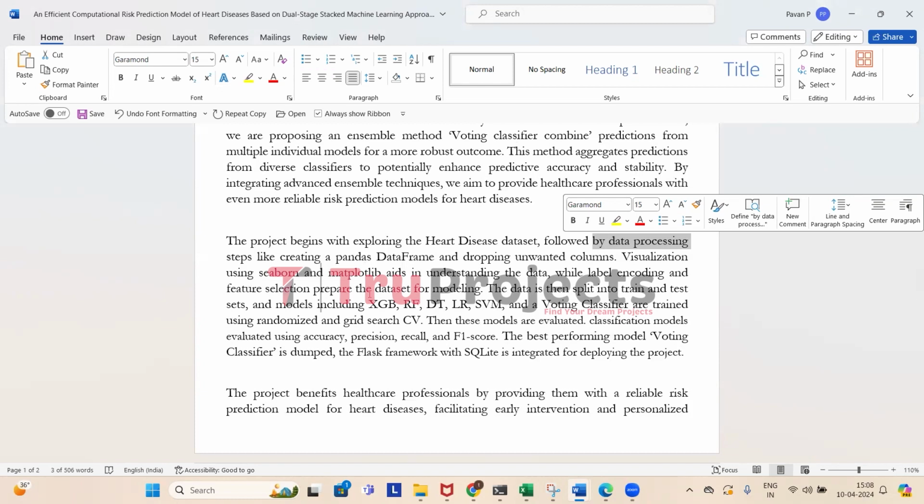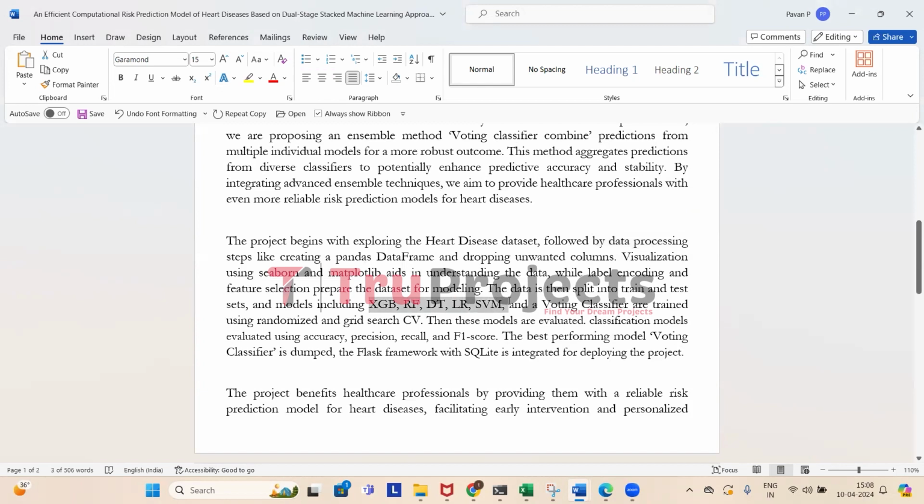After we split the data into train and test, we train different models to predict the heart disease, and those models are XGB, random forest, decision tree, linear regression, support vector machine, and voting classifier. After training, we evaluated these models using metrics called accuracy, precision, recall, and F1 score.